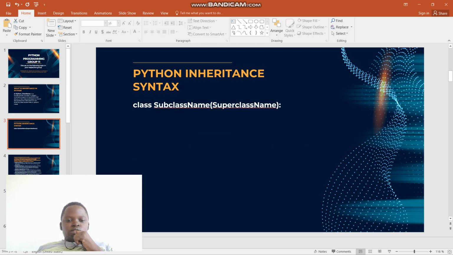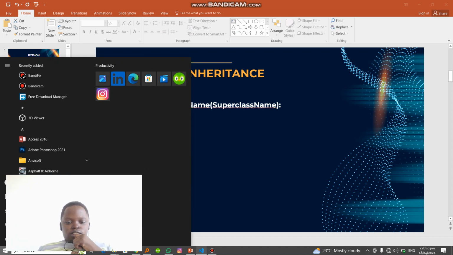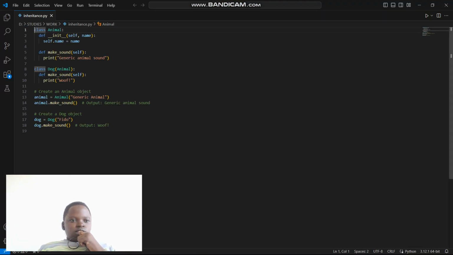The next part of the question is the inheritance syntax. Here I'm going to practically apply an example of this inheritance. First we create a class called Animal and initiate the name, and we also make a function called sound, where we print the generic animal sound.